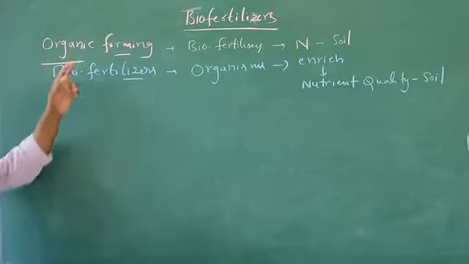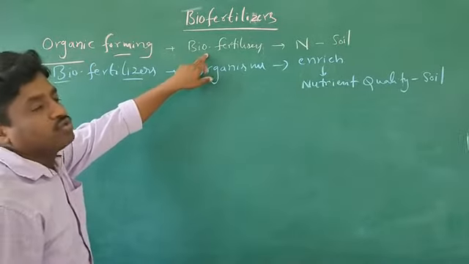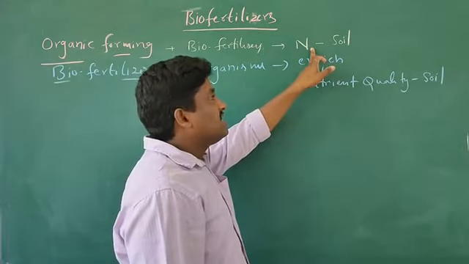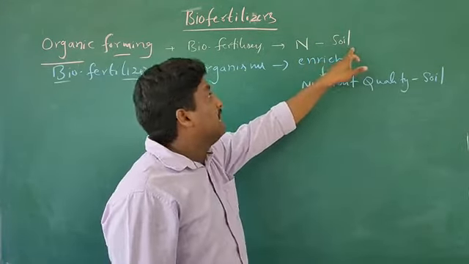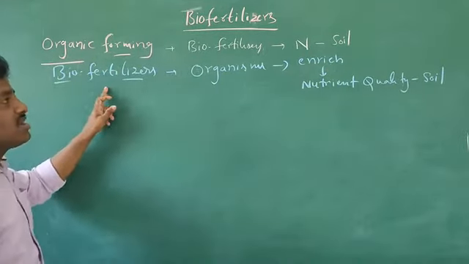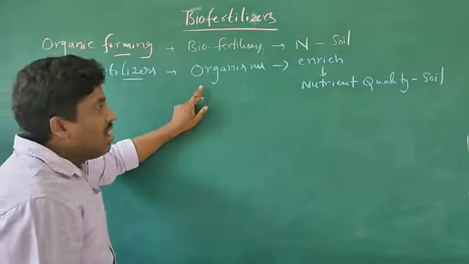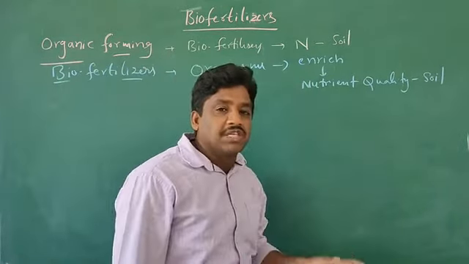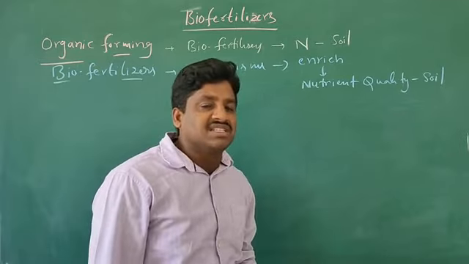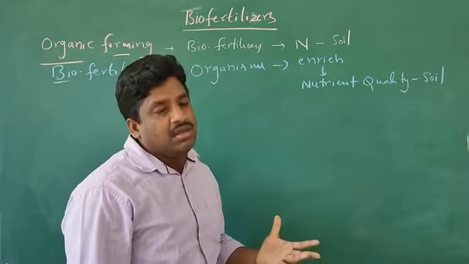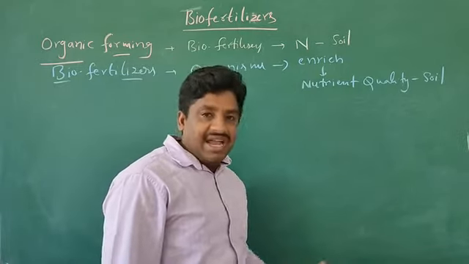Once again, organic farming means biofertilizers are used, enriching the nitrogen content of the soil. Biofertilizers are organisms used to enrich the nutrient quality of soil. Whenever the nutrient quality is increased in the soil, automatically plant growth increases and productivity is very high.